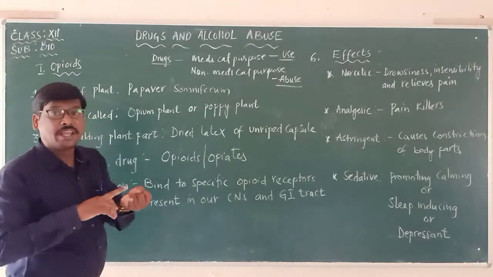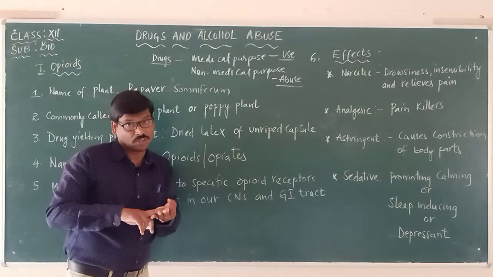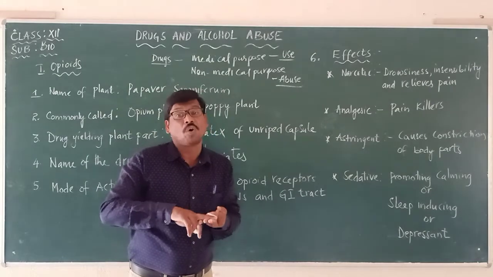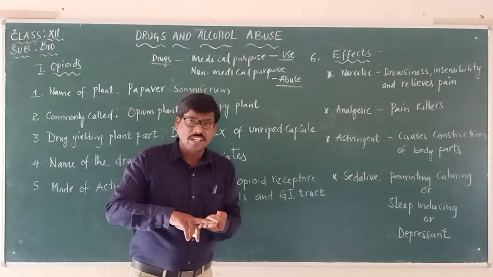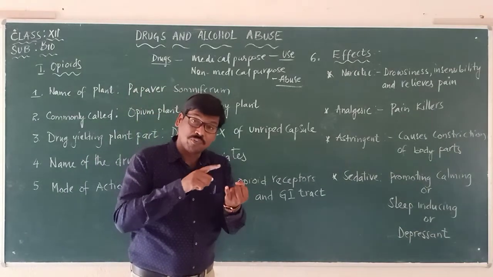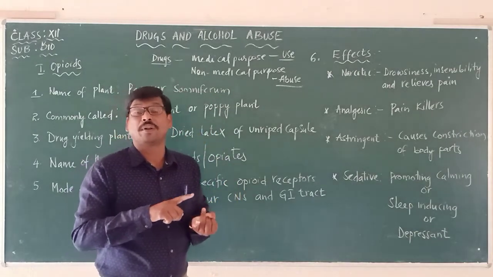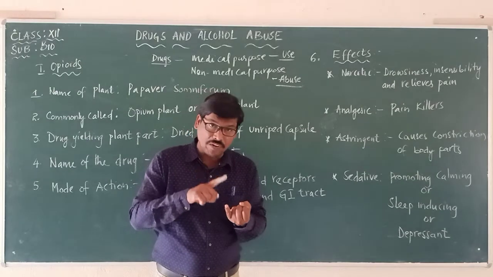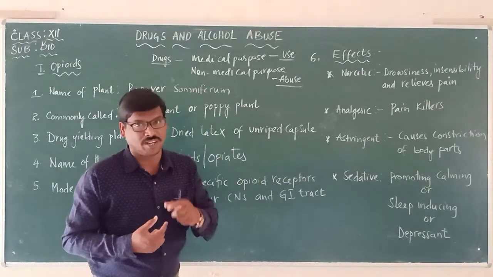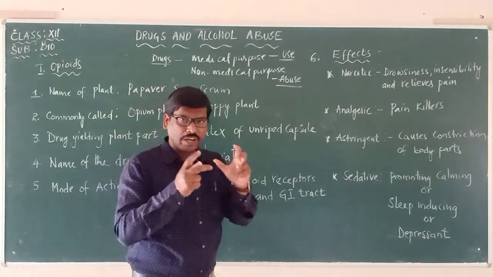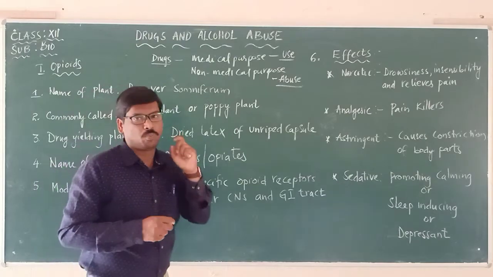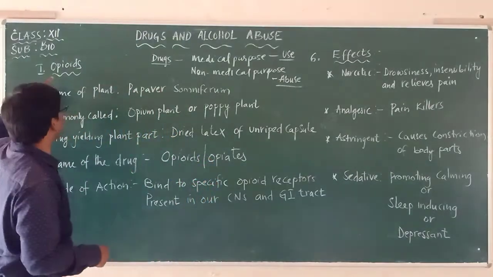Opioids, cannabinoids and coca alkaloids. There are three types, and all these three different types of drugs are obtained either from the flowering plants or from the fungi. So let us try to understand and learn more about these drugs one by one. The first type of drug is opioids.